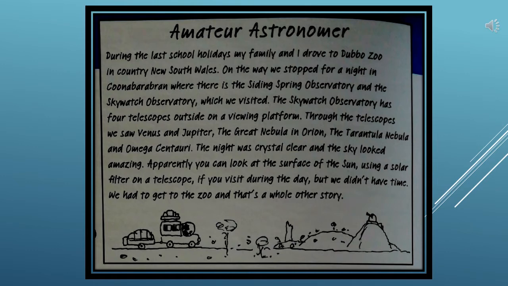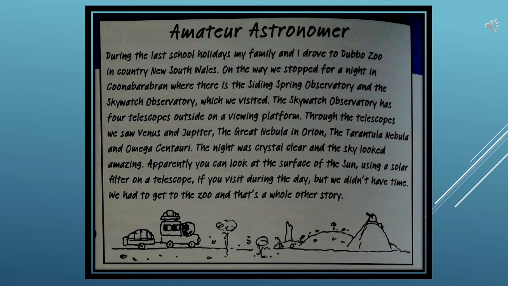Amateur astronomer. During the last school holidays, my family and I drove to Dubbo Zoo in country New South Wales. On the way, we stopped for a night in Coonabarabran, where there is Siding Spring Observatory and the Skywatch Observatory, which we visited. The Skywatch Observatory has 4 telescopes outside on a viewing platform. Through the telescopes, we saw Venus and Jupiter, the Great Nebula in Orion, the Tarantula Nebula, and Omega Centauri. The night was crystal clear and the sky looked amazing.